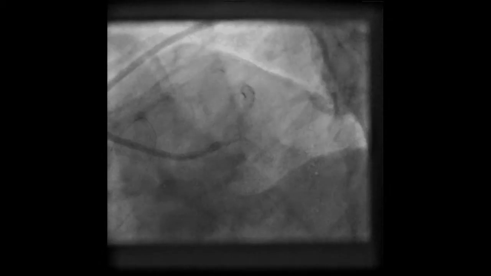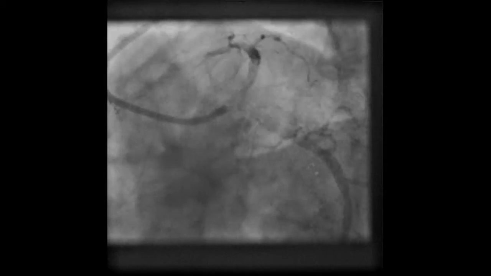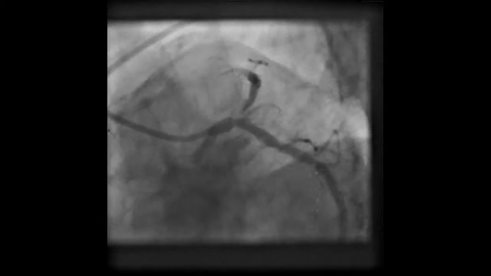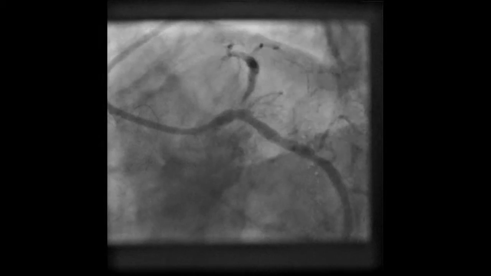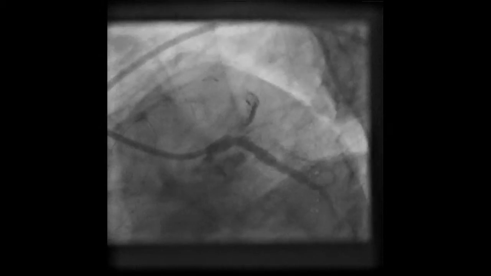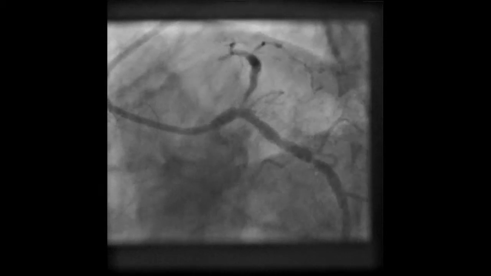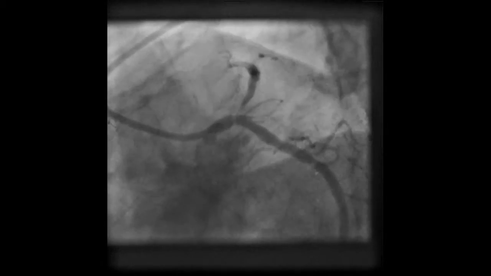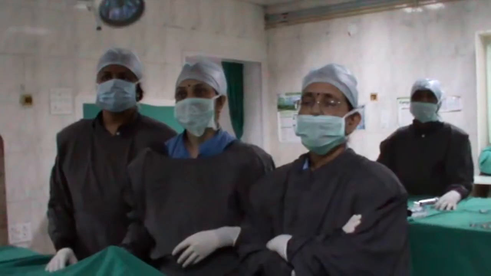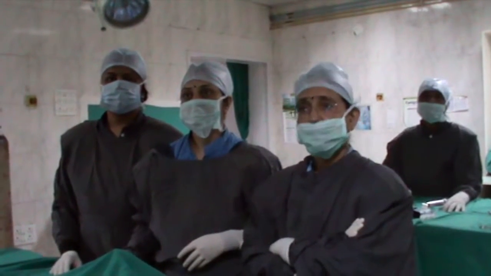Just I will demonstrate to you how complex is the ostioproximal LAD lesion. This lesion actually is starting from the distal left main with a mild block, and thread-like LAD is taking origin at 130 degrees from the dimple of the left distal LMCA plaque. In addition to that, this patient is complicated by not having a protection to the LCX, which is a dominant LCX. First we will try with the AGWR.